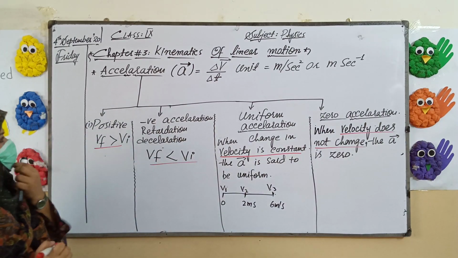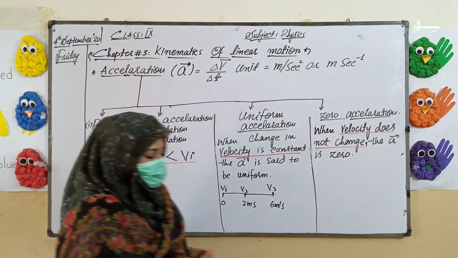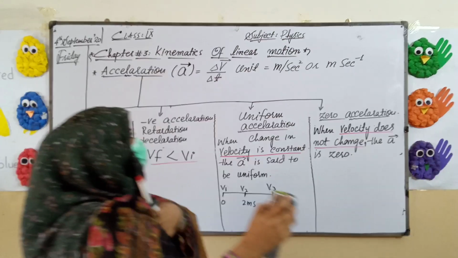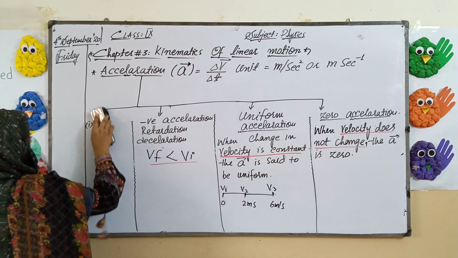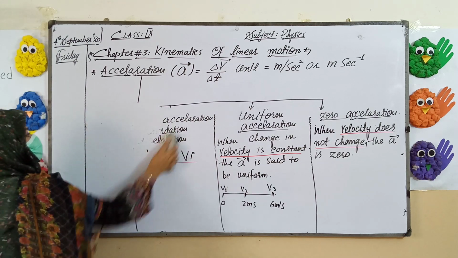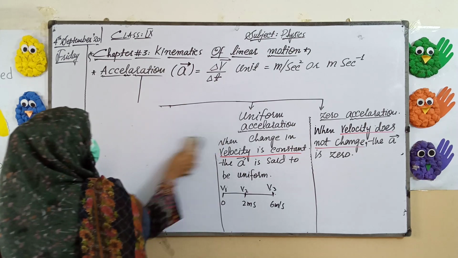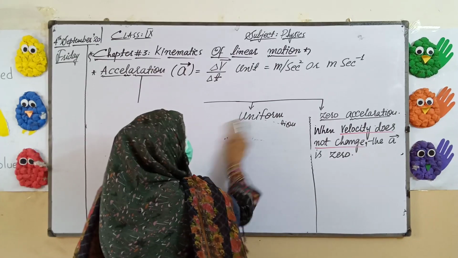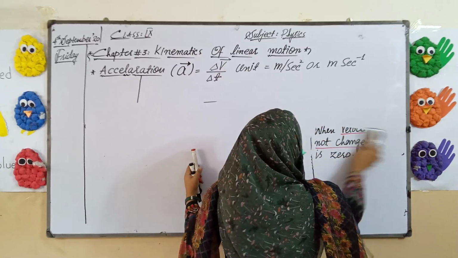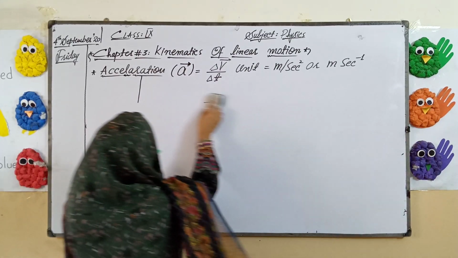Now we have some numericals related to this topic, that is numerical number 3.1. Be conscious when you are defining all these types of acceleration. It can be asked as a difference also.